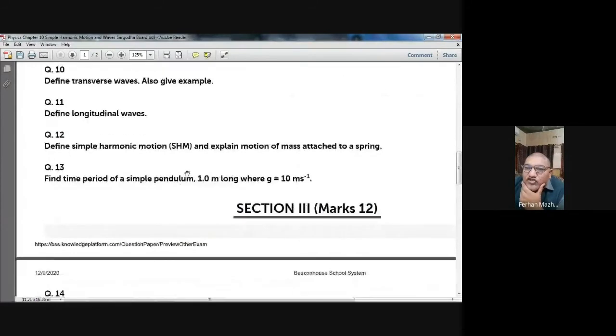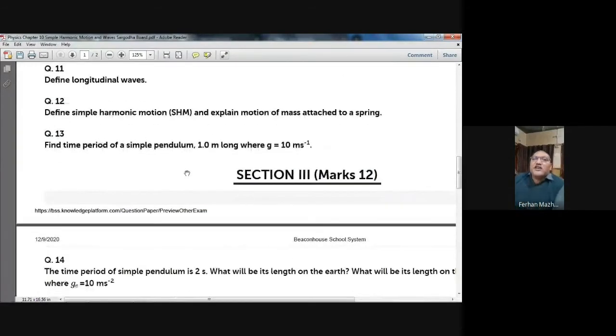The next question, question number 12, of 2 marks. Define simple harmonic motion and explain motion of a mass attached to a spring.